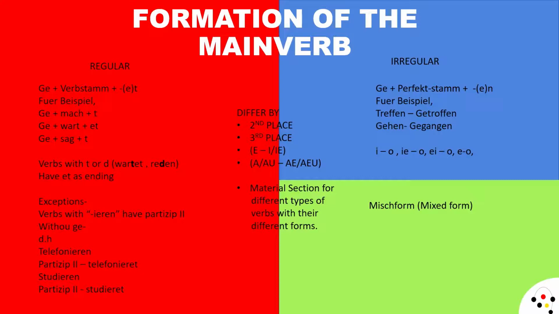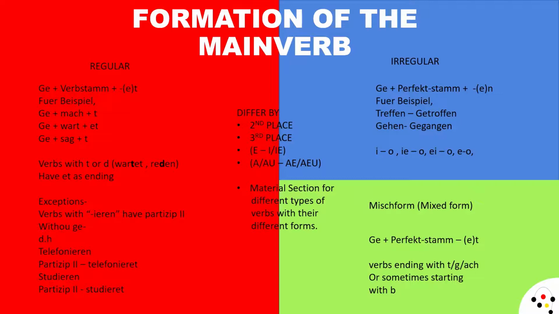Misch form, mixed form. Always remember, if you find an irregular verb, it's not compulsory that it will come in the normal category. There's a different formation, but this only goes with irregular verbs. Don't go by the name. Ge plus prefix stem plus et, the ending et.